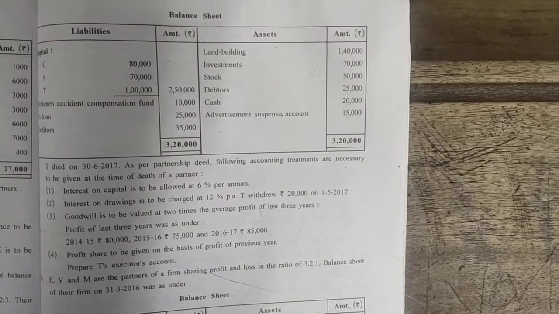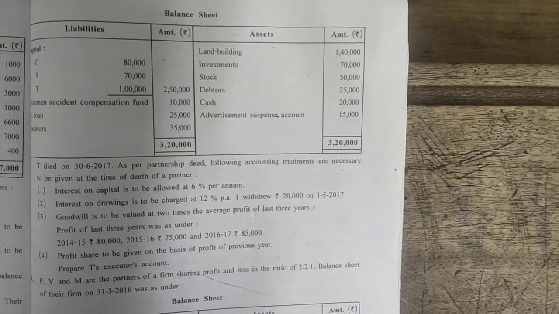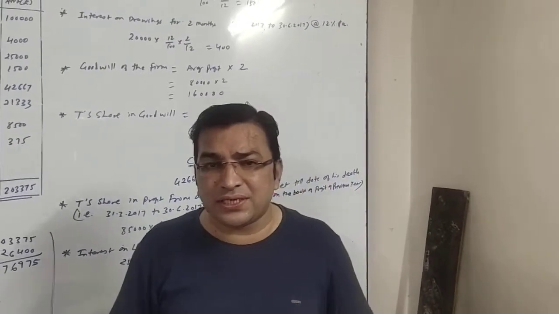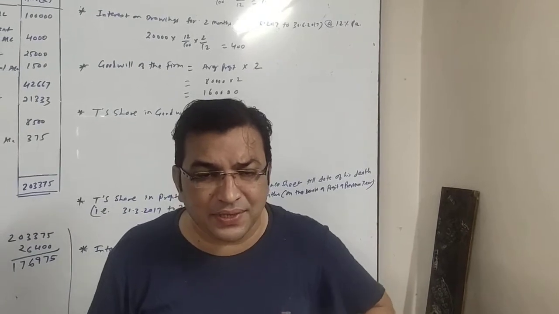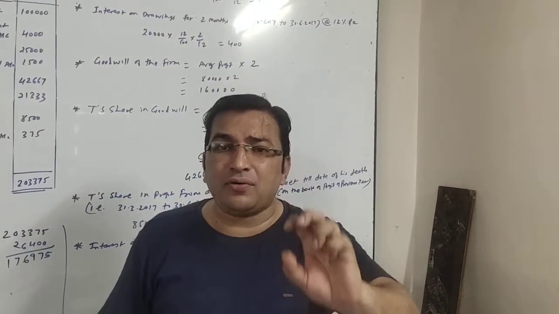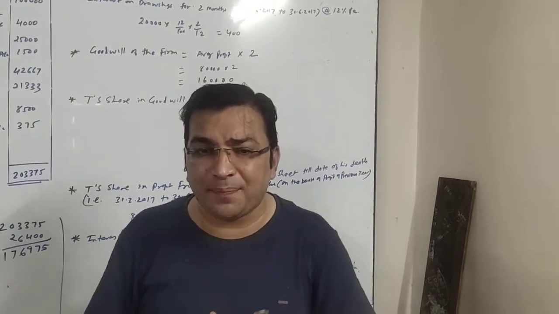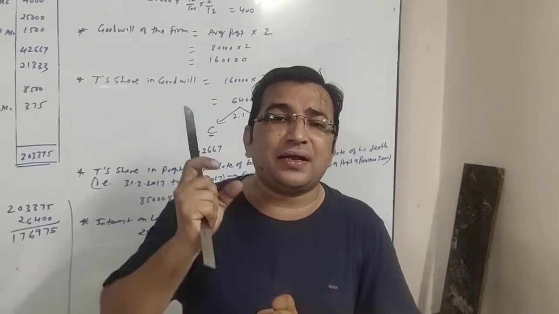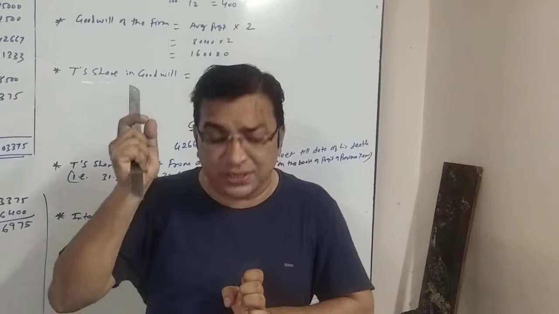Next is given workmen accident compensation fund, rupees 10,000. We have gone through all the adjustments; there is no adjustment affecting the workmen accident compensation fund. So the entire amount of 10,000 will be distributed among the partners in their old ratio, which is 2:1:2.